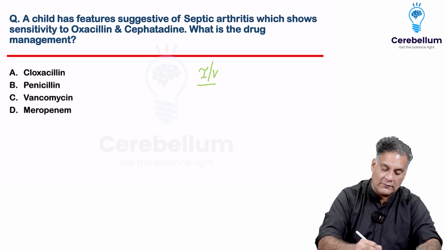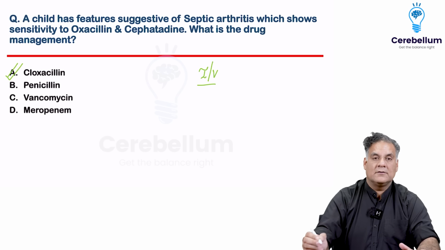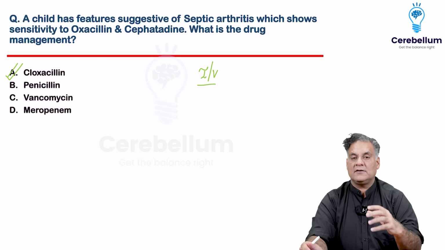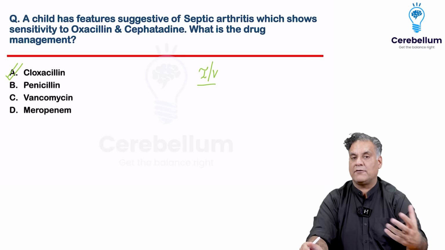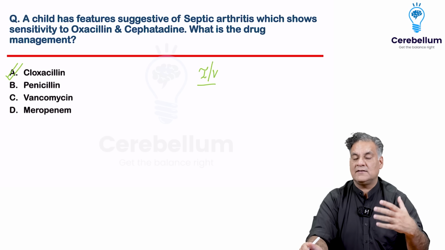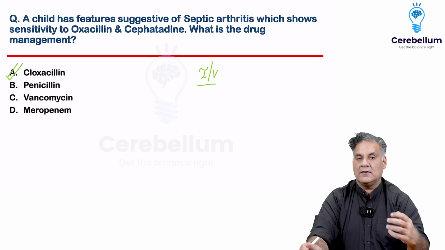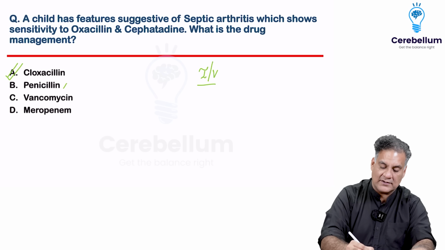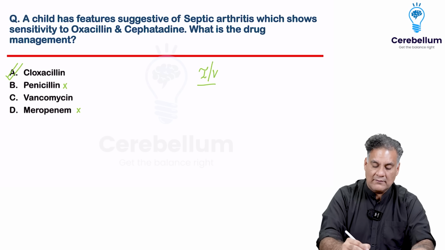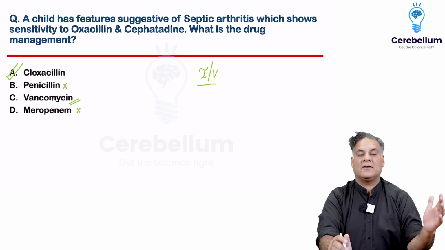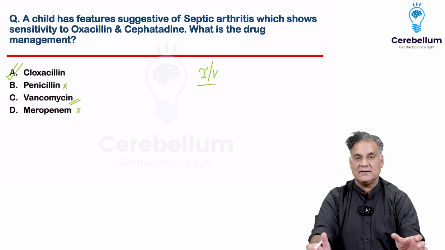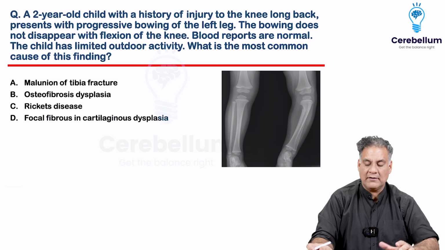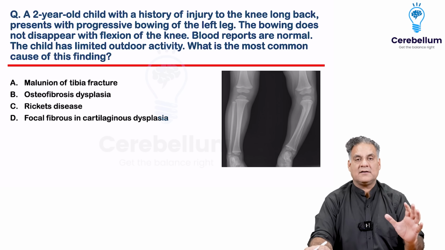So what will you give? You will give cloxacillin. So what is cloxacillin? It is functioning in MRSA, the most common organism of Staph aureus, methicillin resistant Staph aureus. All right. Now penicillin is obviously not the first drug of choice. Meropenem is only for gram-negative, so not the choice there. Vancomycin is a second line drug. It's not the first line. It's for resistant organisms. So what will you prefer? The answer is cloxacillin.